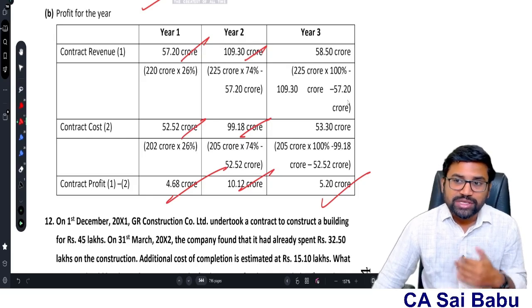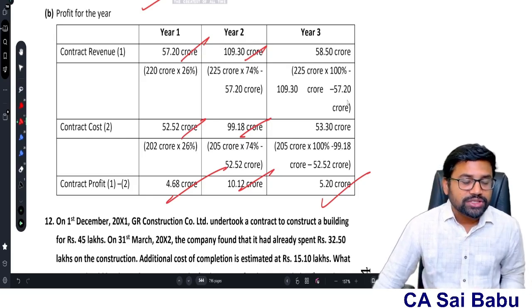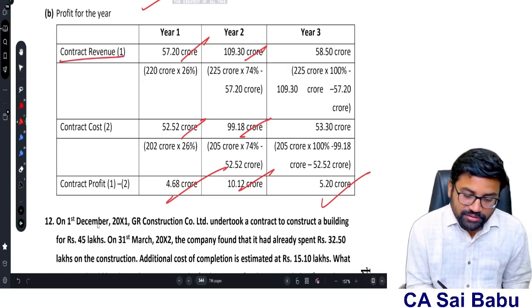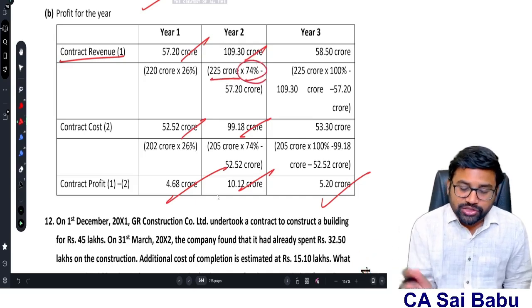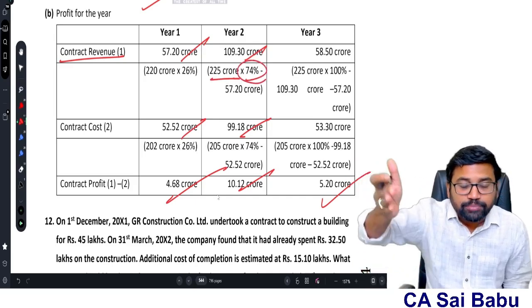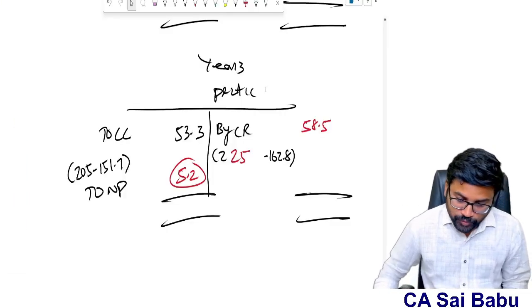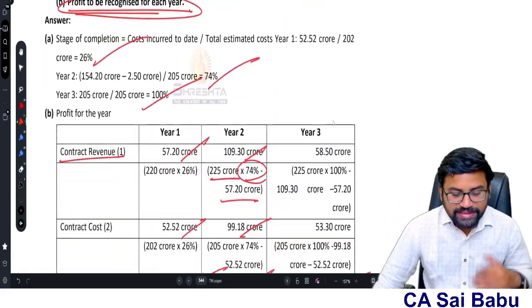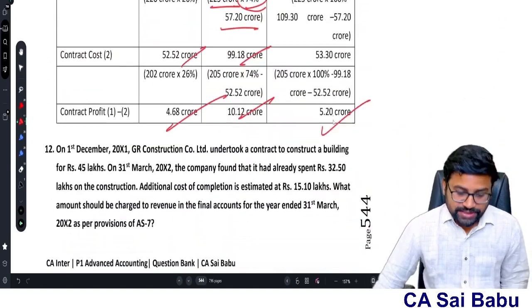Cost is also same. What is the total cost to be recognized? How much already recognized? Then you will get the cost to be recognized. Then you will get contract profit or loss. So that is what exactly they have done. So second year you see 225 crores, 74% cumulatively completed. So what is the total revenue up to second year minus what is already recognized, like that. Okay. So this is how you can solve this question. This presentation can be varied. So this is problem number 11, sir.